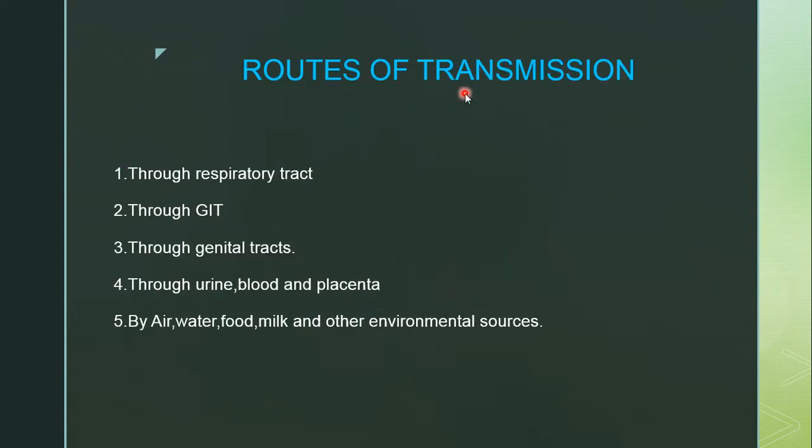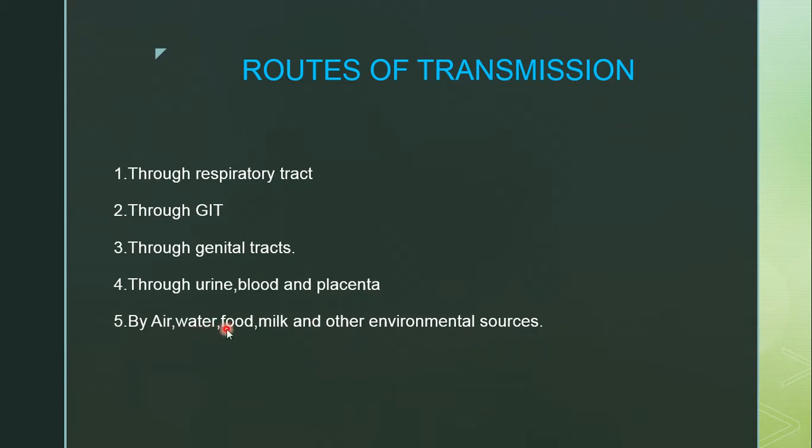Now the routes of transmission: how the viral infection will transfer from one person to another person, or how the virus will enter into the host body. The routes of transmission are through the respiratory tract, through the GIT, the gastrointestinal tract, through genital tracts, through urine, through blood, and through placenta, by air, water, food, milk, and other environmental sources.